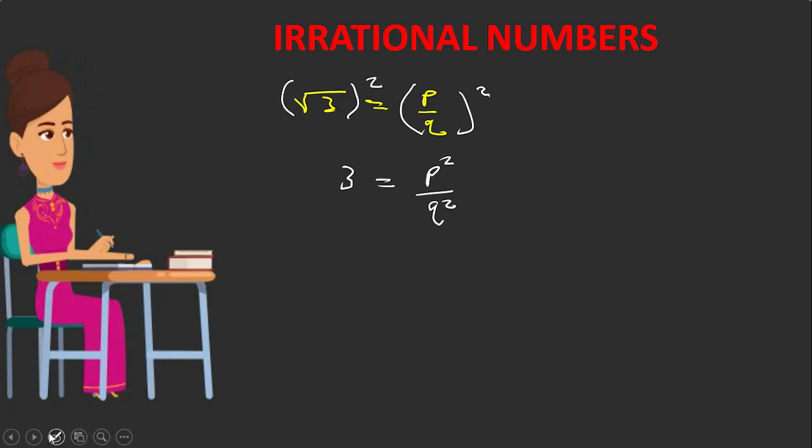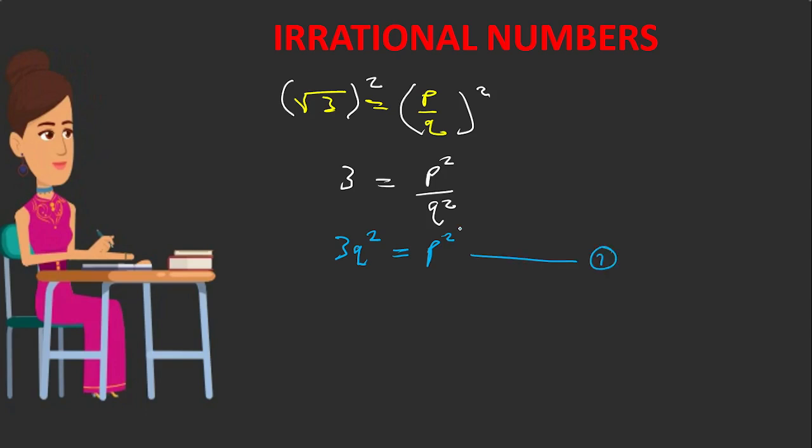When you cross multiply, this will be 3Q squared is simply equal to P squared. When you write this, this is your equation 1, or your first equation.